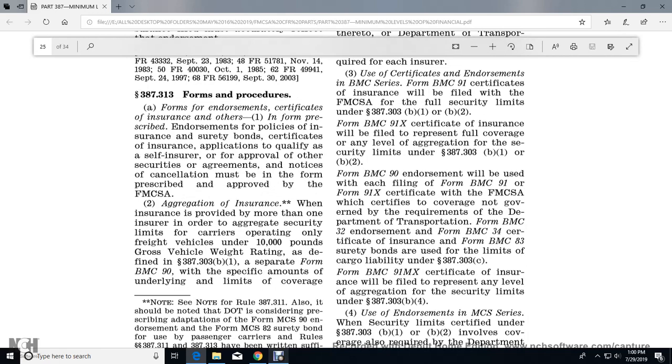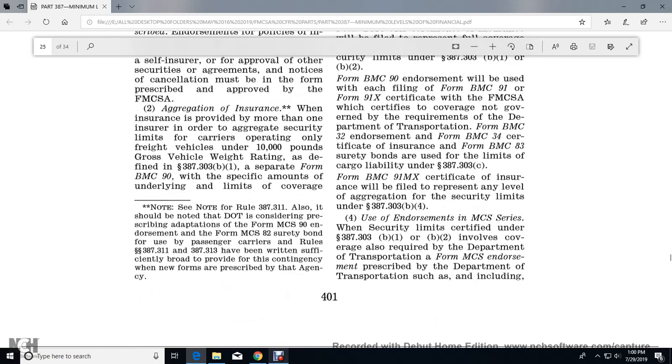Alright, three. Use of certificate endorsement. The BMC 91 certificate is issued to file with the Federal Motor Carrier Safety Administration for full security limits of 387.303(b)(1) and (b)(2). Form BMC 91X certificate of insurance filed represents full coverage at any level with the aggregation of the security limits of 387.303(b)(1) and (2).